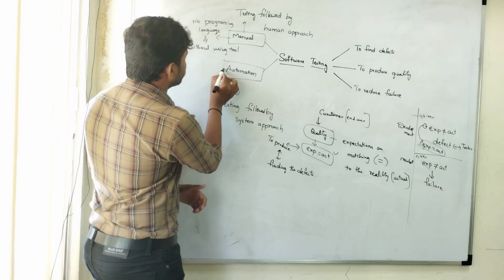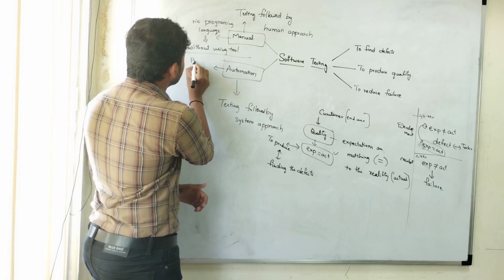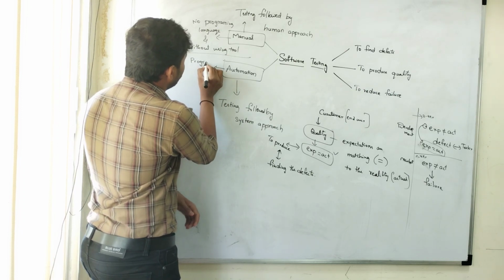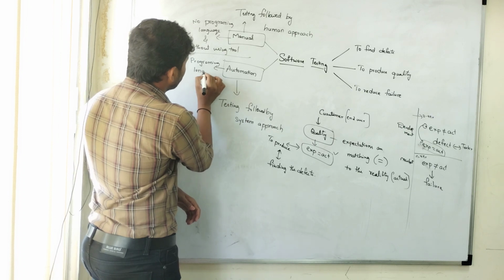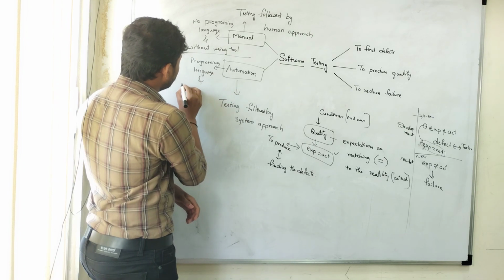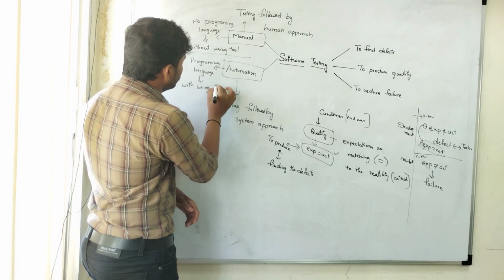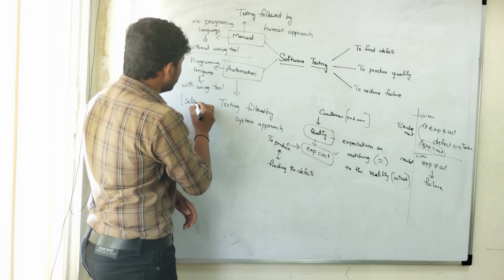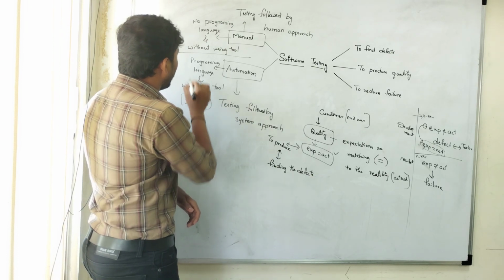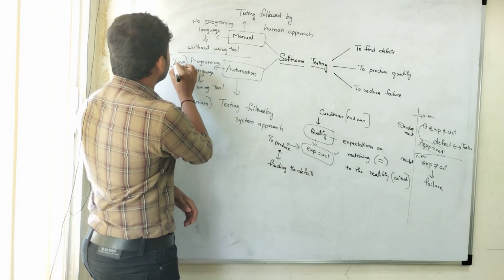And coming to automation, simply we can say it is with a programming language and using tools. Generally these days we use the Selenium tool, and for the programming language we use core Java.